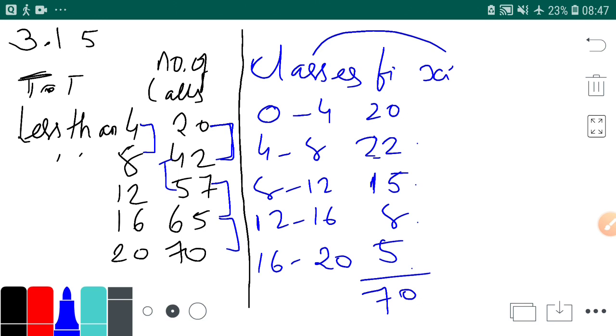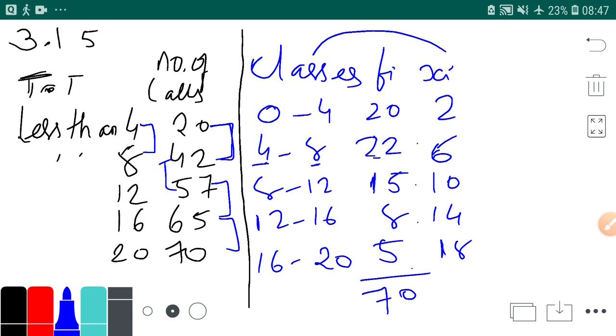What will we do? Mid value of 0 to 4 is 2. Then 4 to 8 is 6. 8 to 12 is 10. 12 to 16 is 14. 16 to 20 is 18. Yes, these are the mid values. You should know how to find them. For example, this is a class, 4 plus 8, 12 upon 2, 6. Yes, this is the way you find the mid value.